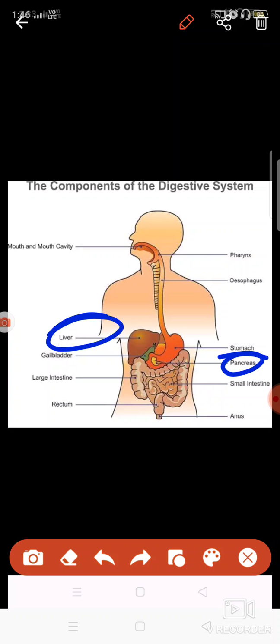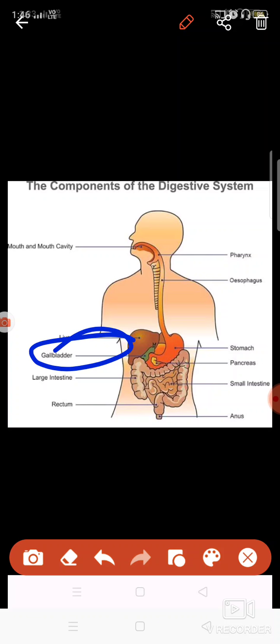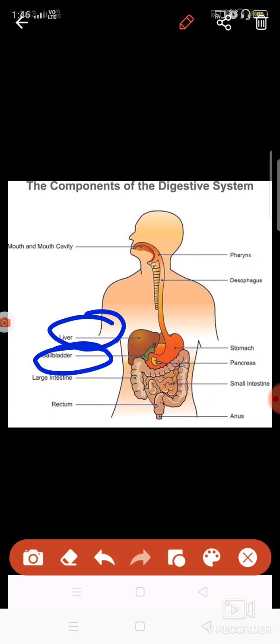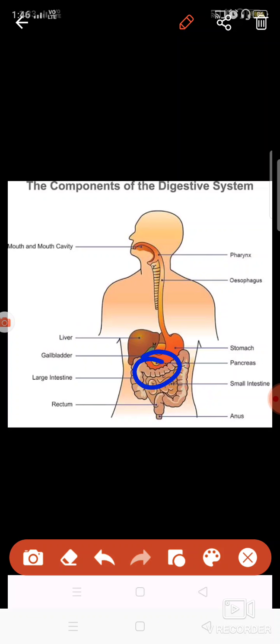which come to the small intestine with the help of two things. Gallbladder is the structure which actually stores the bile juice. You can see it is connected to the liver. Liver produces the bile juice, and the gallbladder stores the bile juice, and it is carried to the small intestine, and pancreatic juice is also carried to the small intestine. You can see here it is a very coiled structure which is known as small intestine.